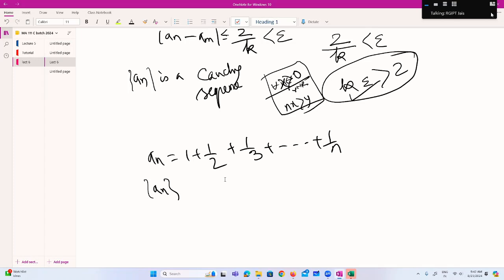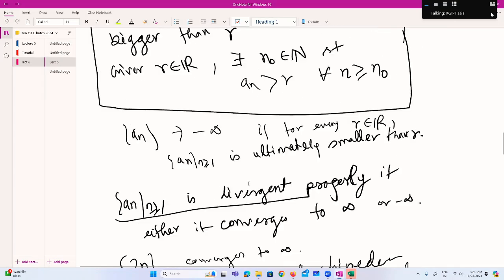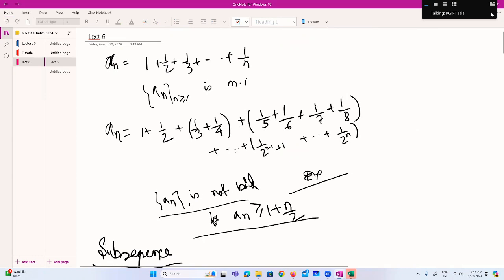Huh? This sequence is convergent? Divergent, sir. Divergent. Last class I told you, and I also wrote this morning that this is not bounded. So this a_n is divergent. And I have also given an exercise.